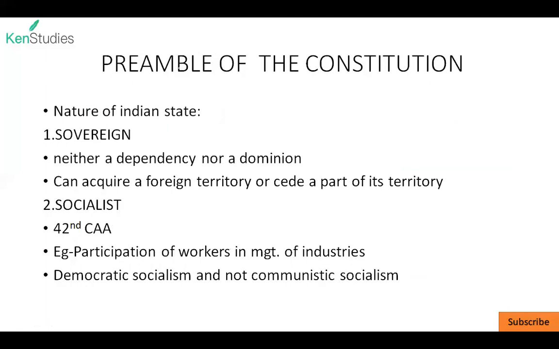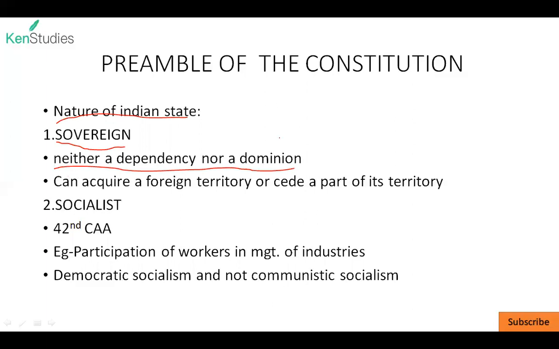So, to begin with, let's start with the nature of Indian state. The first word is sovereign. India is a sovereign country. That means India can conduct its affairs both internally and externally without the influence of any other country or any other institution. The second point is India is neither a dependency nor a dominion.